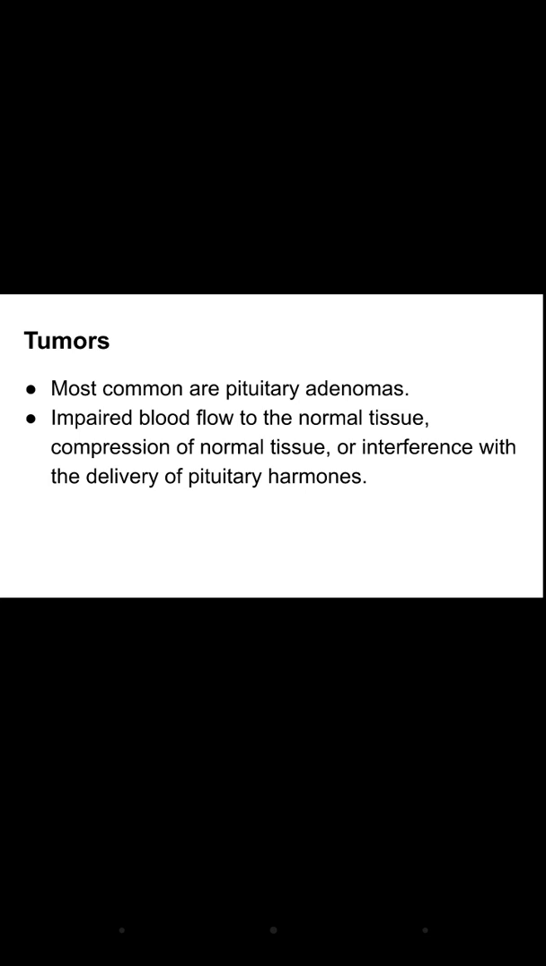So if there is a tumor, it will lead to the compression of the normal pituitary tissue, or the blood flow will be impaired to the normal pituitary tissue. So the pituitary gland will not be able to function properly, and therefore the pituitary hormones will be reduced. Also, this tumor may cause interference with the delivery of pituitary hormones from the pituitary gland to the organs.